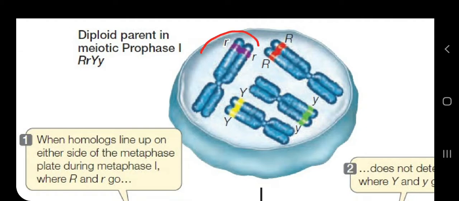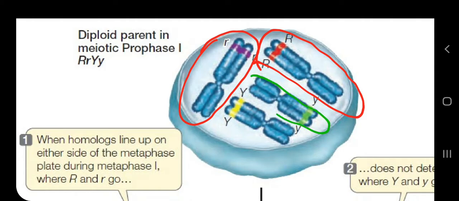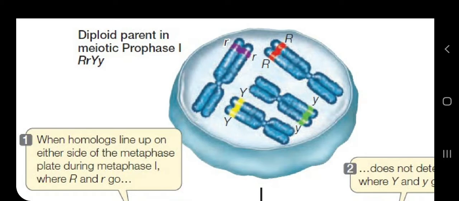See, these chromosomes with the gene of seed shape and these chromosomes with the gene of seed color. So in this case, you can see that the gene for seed shape, which is R, either capital R or small r, and the gene for seed color, which is Y, either capital Y or small y, are located on different chromosomes.